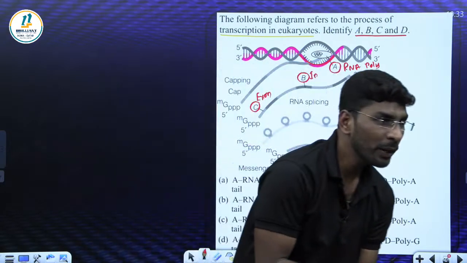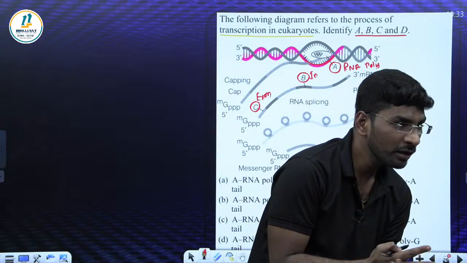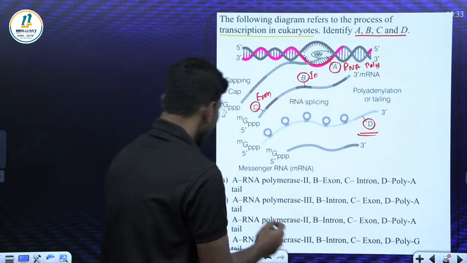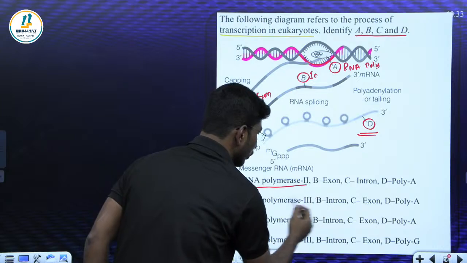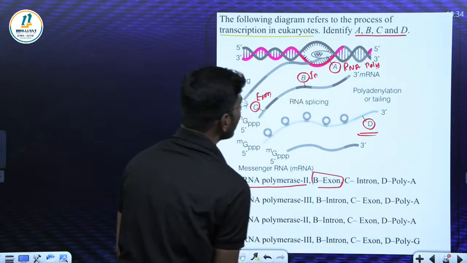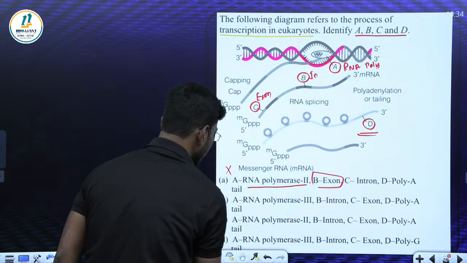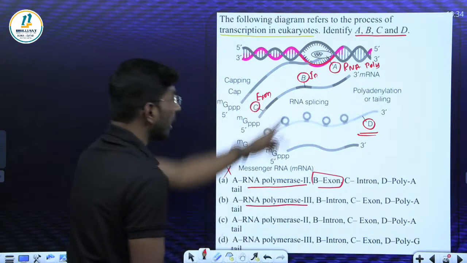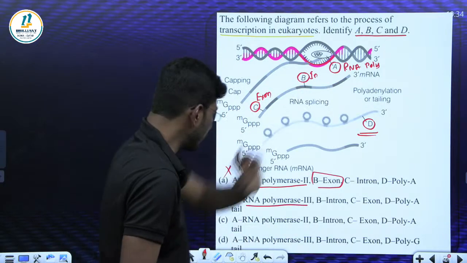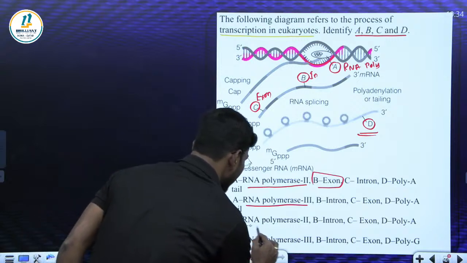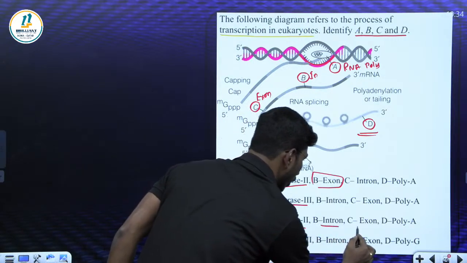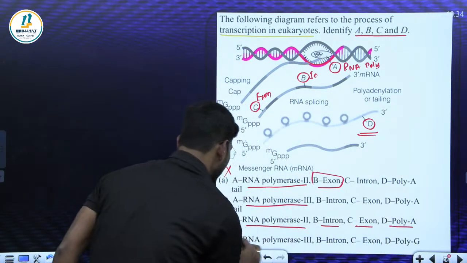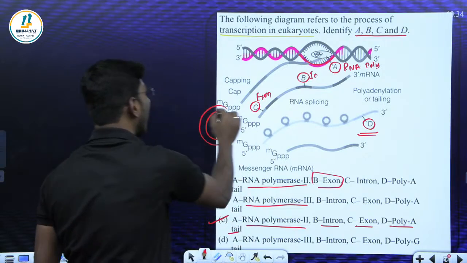What is the right answer of this question? Come on. Now, RNA polymerase 2, exon. It is exon that is given. Where is B? B is not exon. Leave it, this option leave it. A, RNA polymerase 3, RNA polymerase 2, right? It's RNA polymerase 2. Now I'm writing RNA polymerase 2, intron, exon, polyadenine tail. Option C. Am I correct?